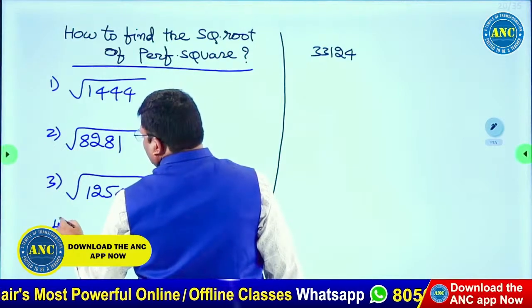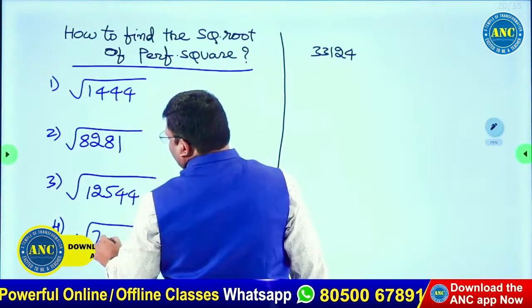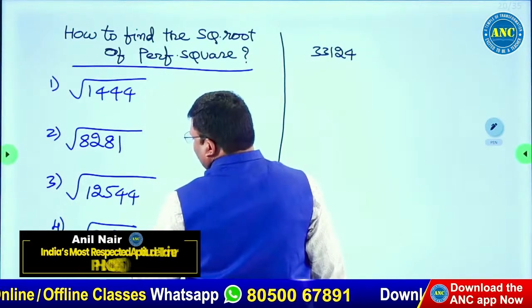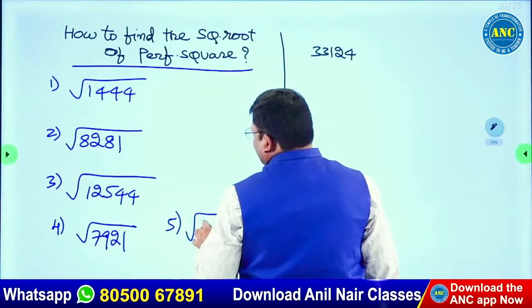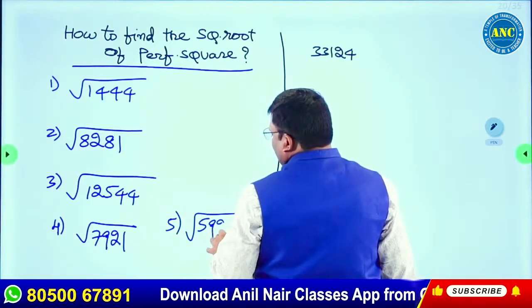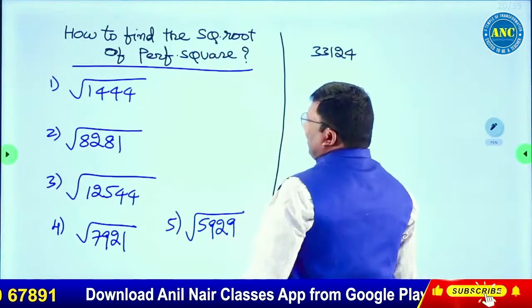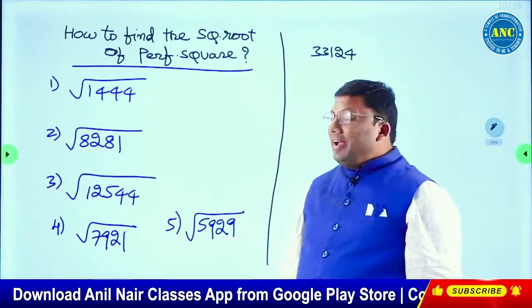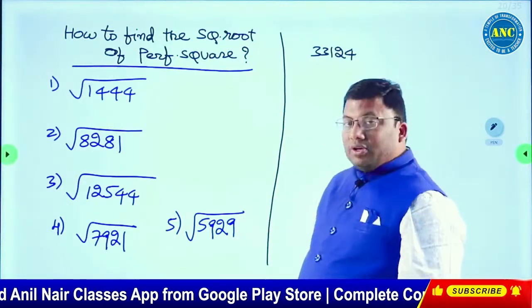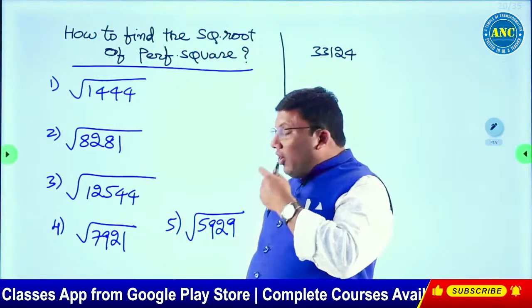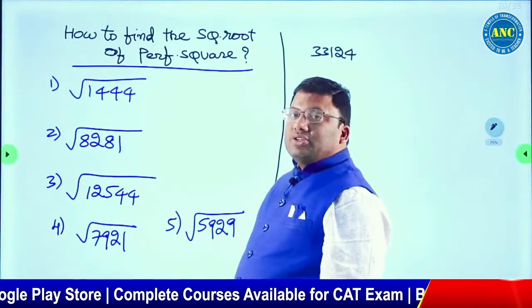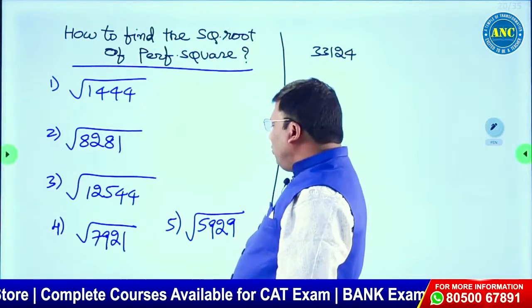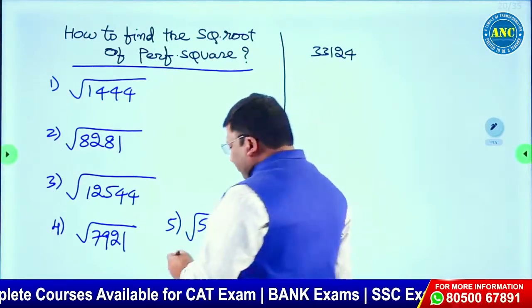Fourth option, square root of 7921. Fifth option, square root of 5929. How to find out the square root of a perfect square? All the given numbers are perfect square: 1,444, 8281, 7921 and 5929.